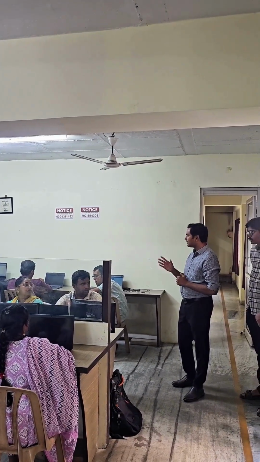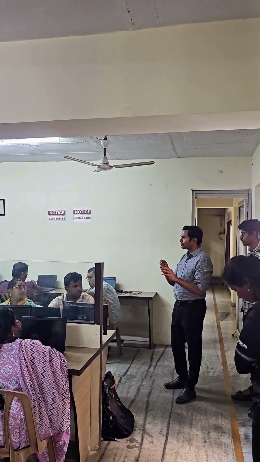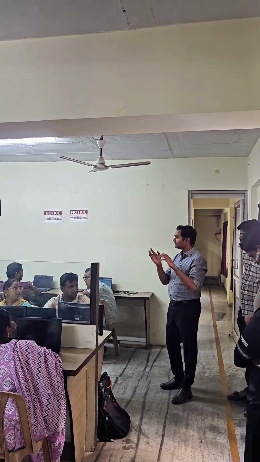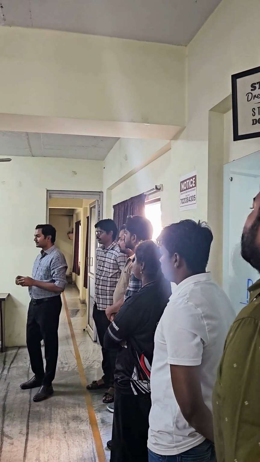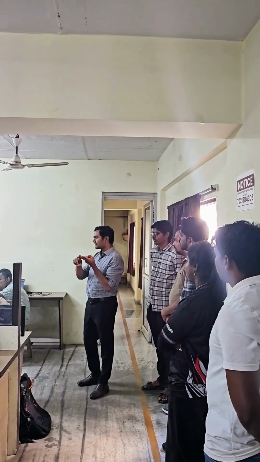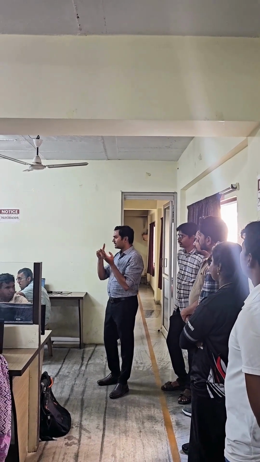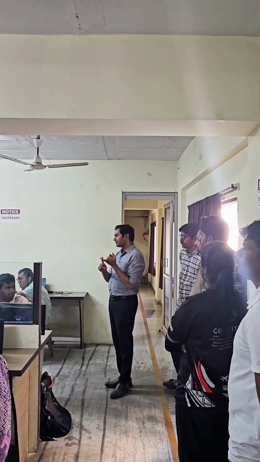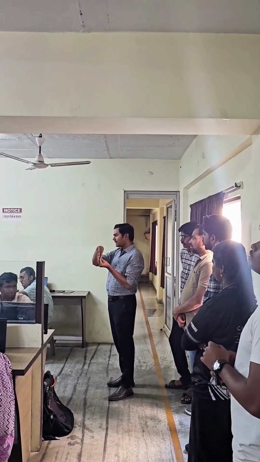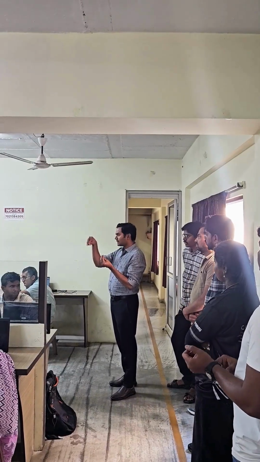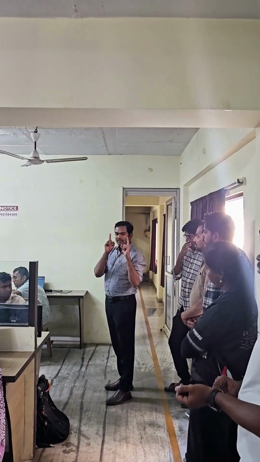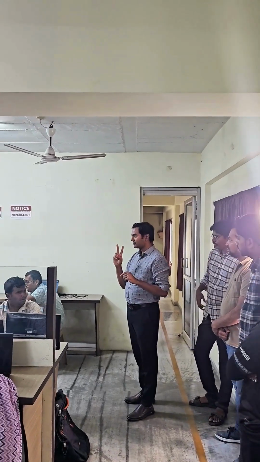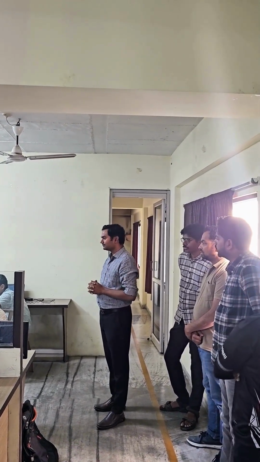But ABAPers don't know from where they have to go, which field they have to take, which table they have to use. You have to tell them: go to this table, get this field, join with this field, get this report like this. This will be done by your team. There's a template I'll share with you. You have to prepare that, and each team will have 1 or 2 ABAPers. They will be writing the code.